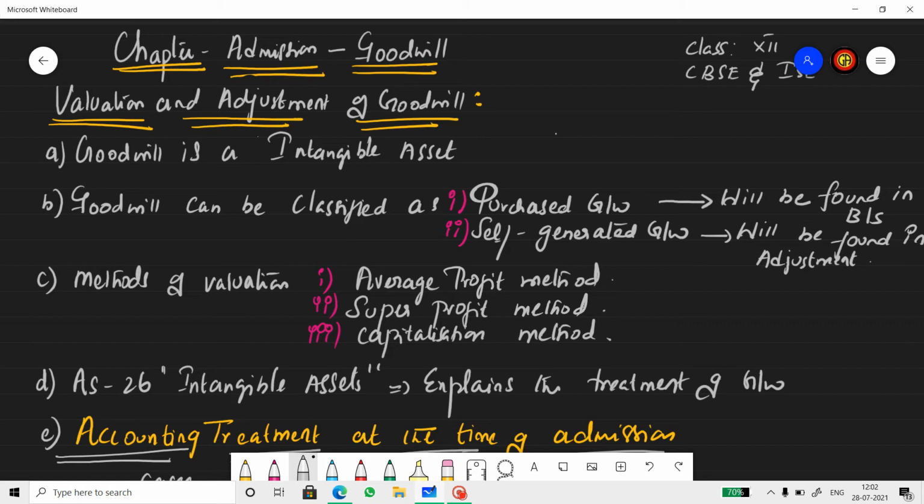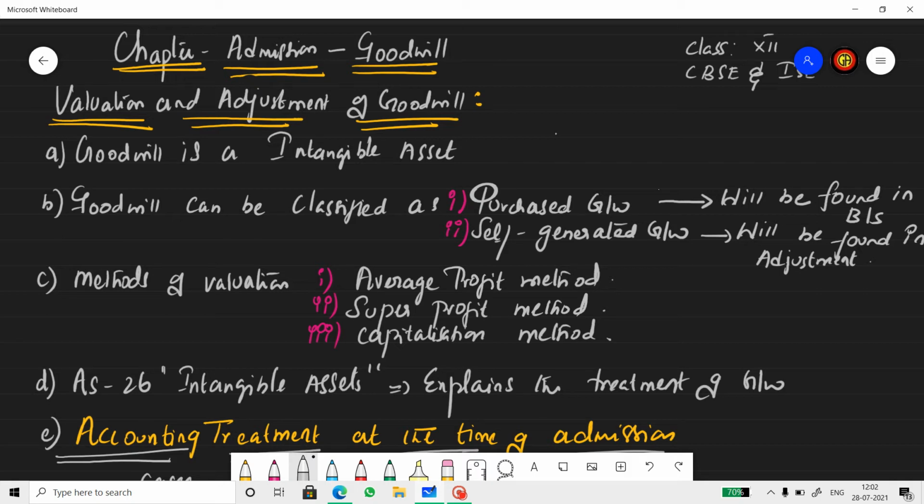So here there is some brief explanation of what goodwill is. Goodwill is an intangible asset. We all know what goodwill is. Goodwill is an intangible asset, an asset that we cannot touch or feel. Goodwill can be classified as purchased goodwill or self-generated goodwill.